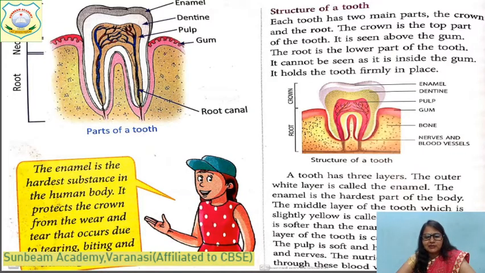Okay, children? Then what have we read today? We read about the different types of teeth. There are 4 types of teeth. First, the front teeth are incisors. They are also called biting teeth. We bite anything with the help of these incisors. They are 8 in number, 4 in the upper jaw, 4 in the lower jaw.